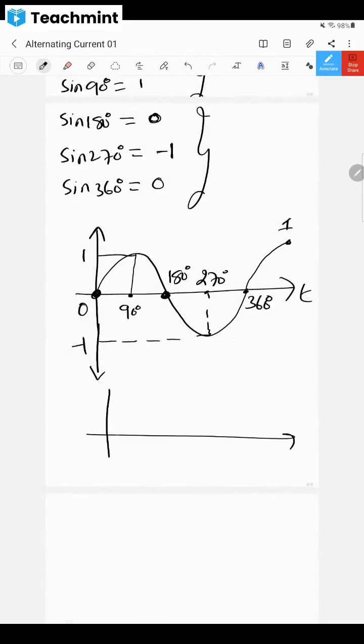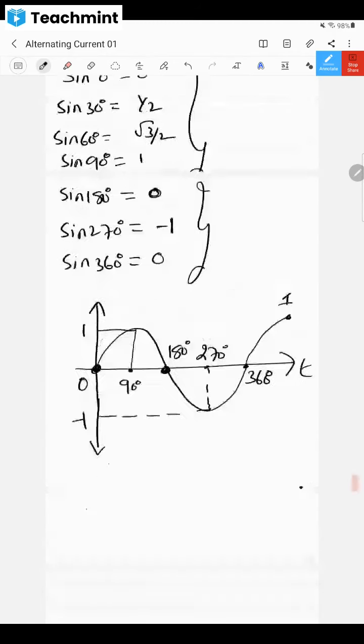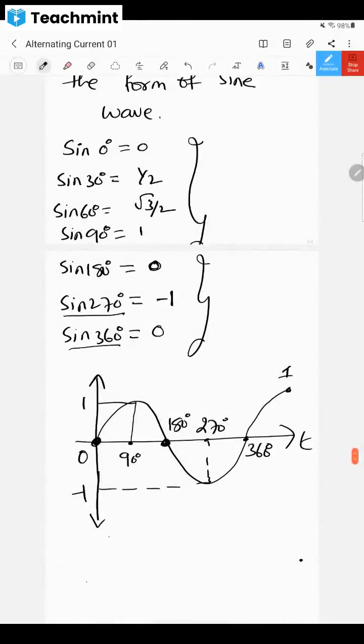Clear or not? For every 90 degree increment, here it is 0, 1, 0, -1, 0, 1, 0, -1. It keeps on going like that. Okay, that is a sine wave. So like that, you can easily remember the values of sine 270, sine 360 and all. If you understand it in the form of a graph, it becomes easy for you.